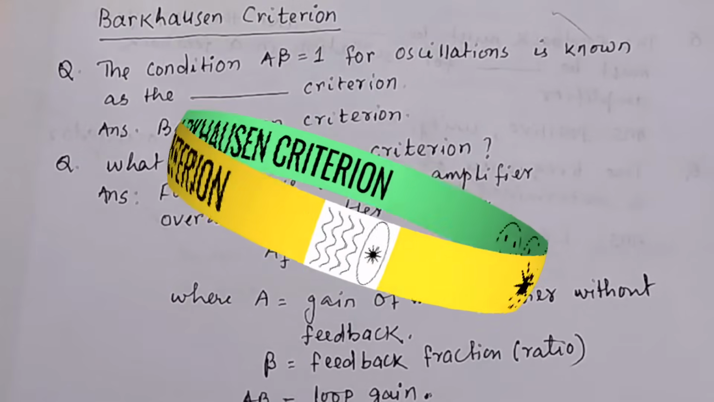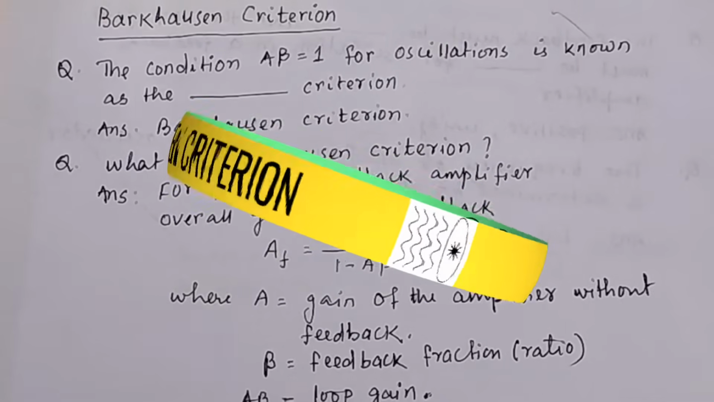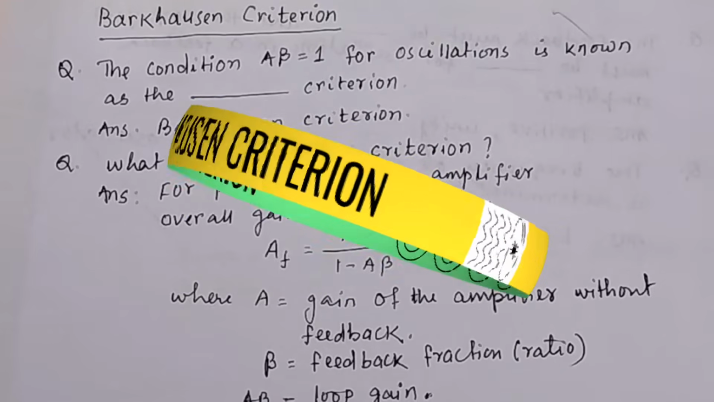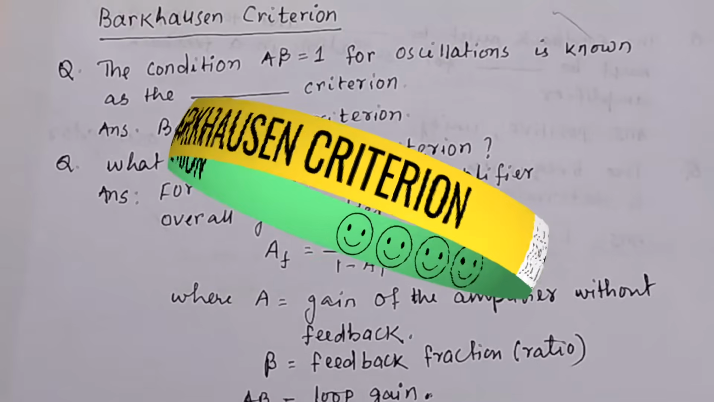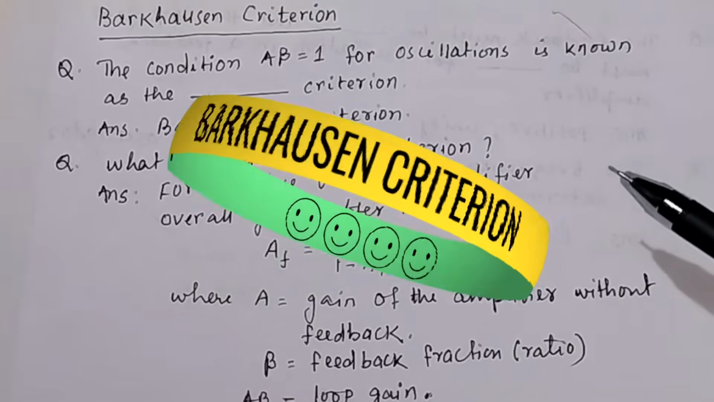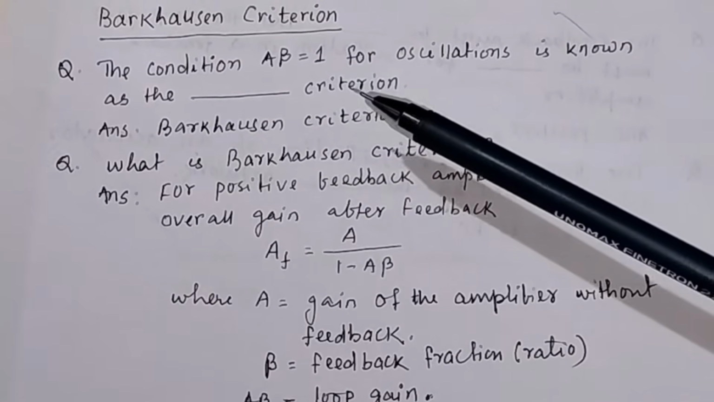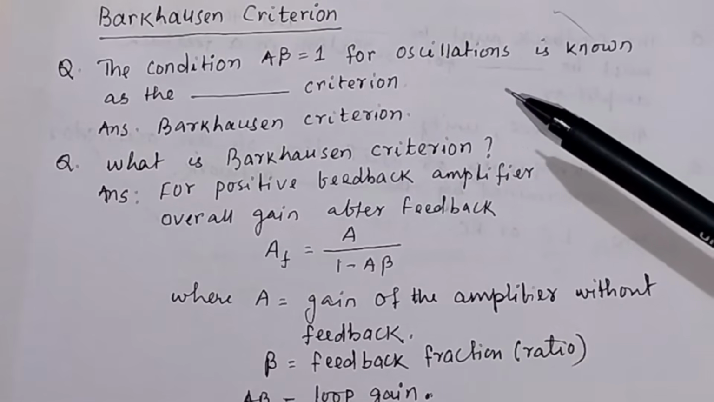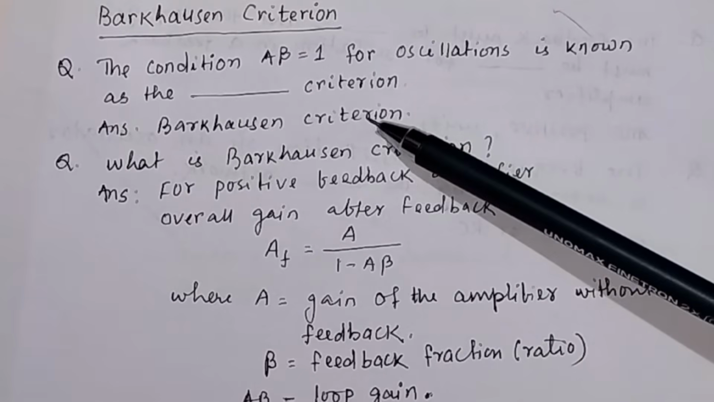In this video, we will discuss the Barkhausen criterion for oscillation, and in all the questions on oscillators, you will have a simple question, that is, what is the Barkhausen criterion? I will discuss some questions asked in the examination. The condition A beta is equal to 1 for oscillations is called the dash criterion. The answer will be Barkhausen criterion.